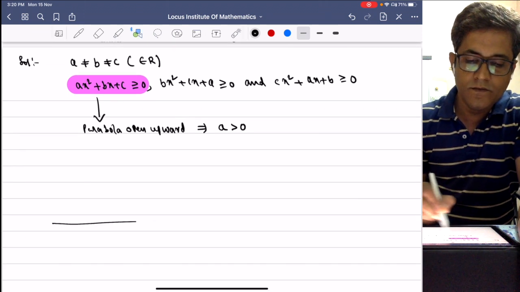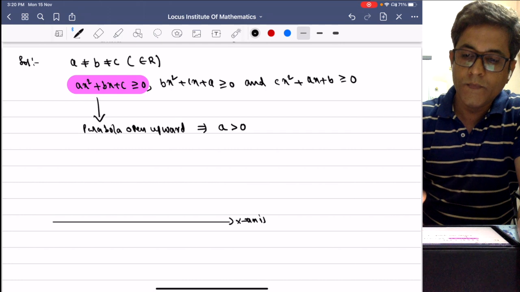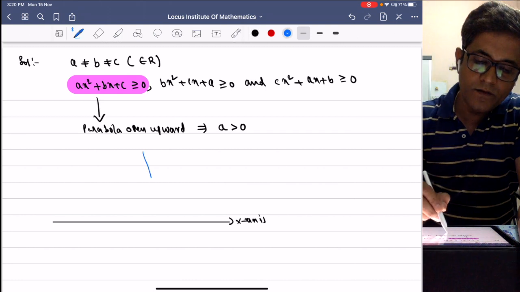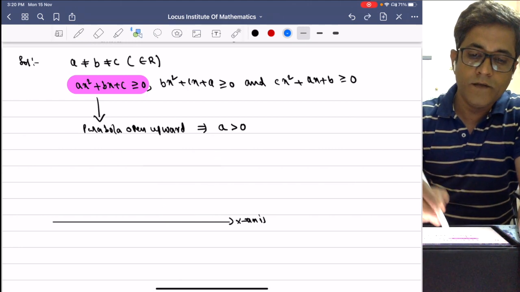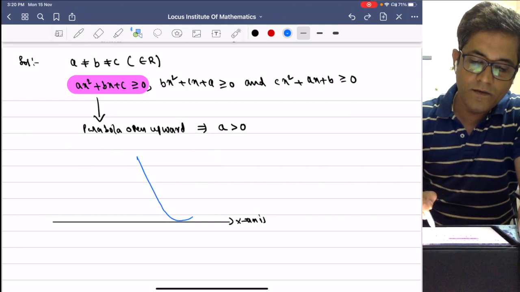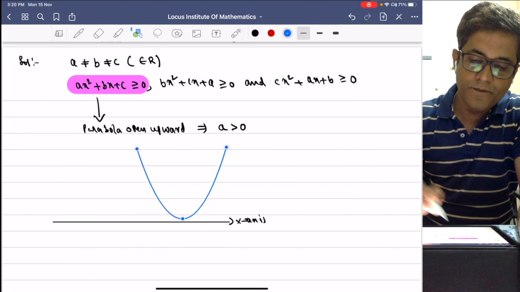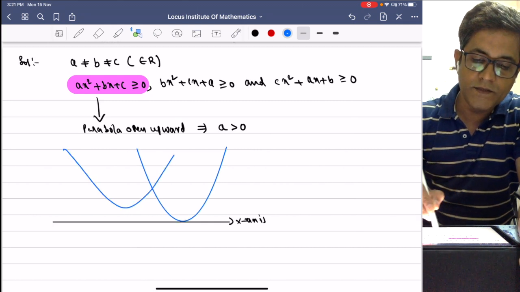This is the x-axis. The parabola is open upward, therefore two cases arise. Either the parabola touches the x-axis, or the second case is the parabola neither touches nor intersects the x-axis.